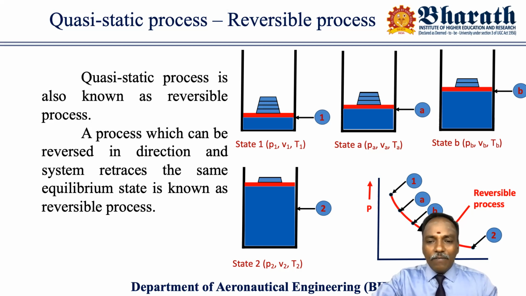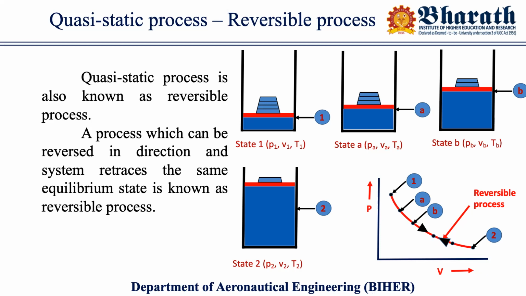I already explained to you the path of change of state. But here, what is the difference in the quasi-static process? Please look at the PV diagram. Once the system reaches state 2, what I'm doing again is placing the loads one by one. It means I'm physically reversing the process.